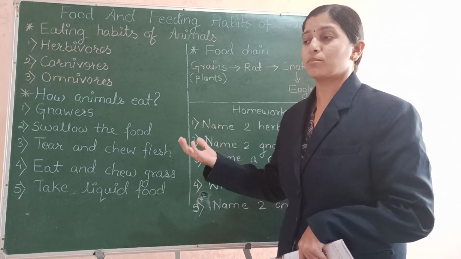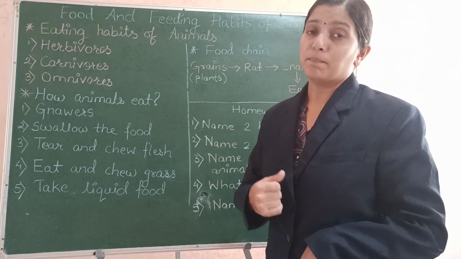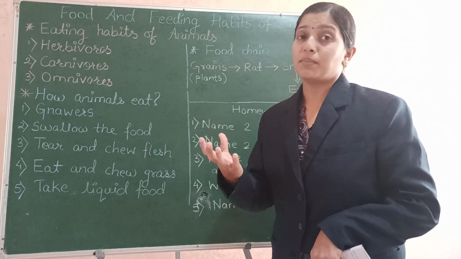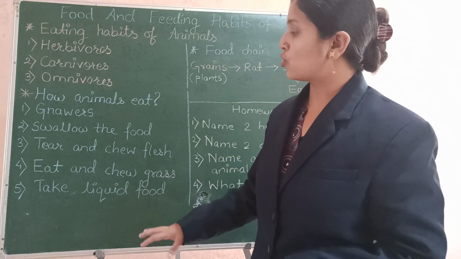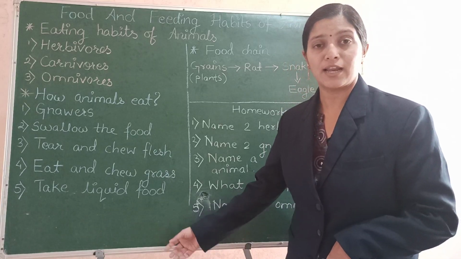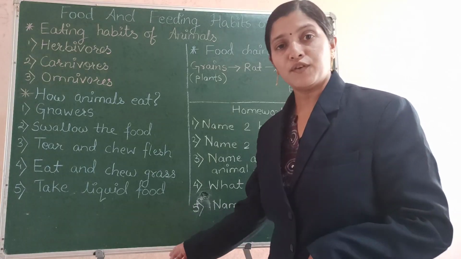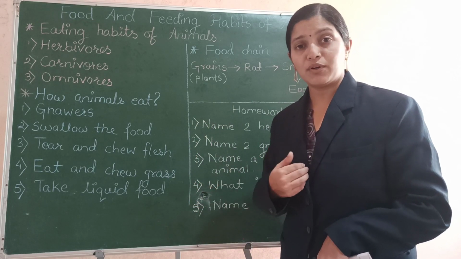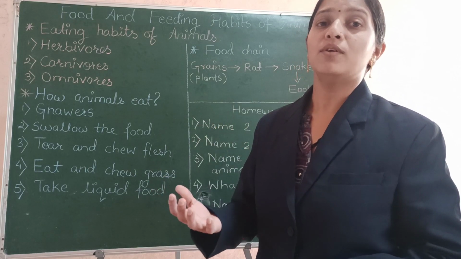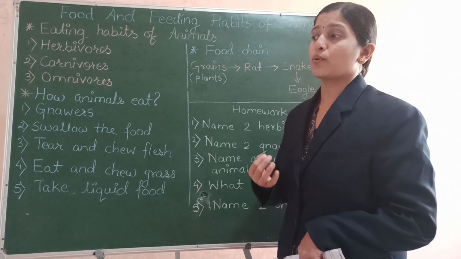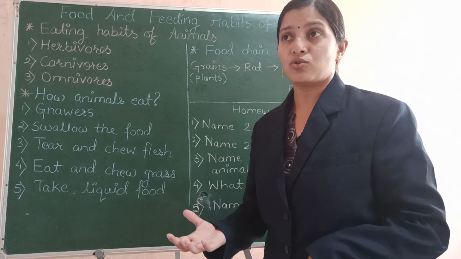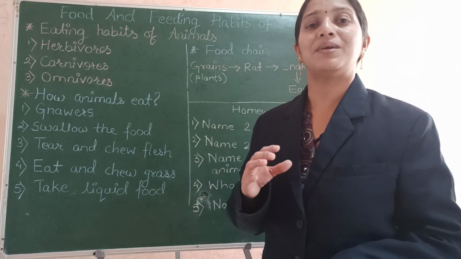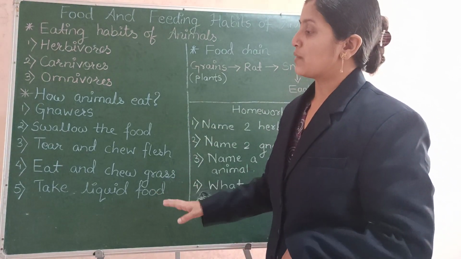From the cows, from the buffaloes, we get milk. From the sheep, we get the wool. Also we get milk from goats and sheep, and so we domesticate them because they are helpful and beneficial to us. So since we get some benefit from them, it is our duty that we should provide them good food, we should provide them clean water. Also the shelter for them should always be clean. So it is our duty.